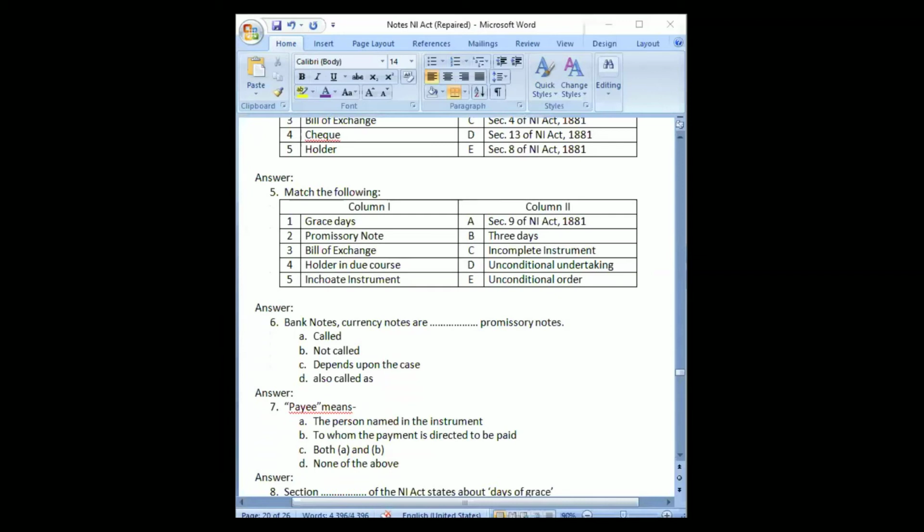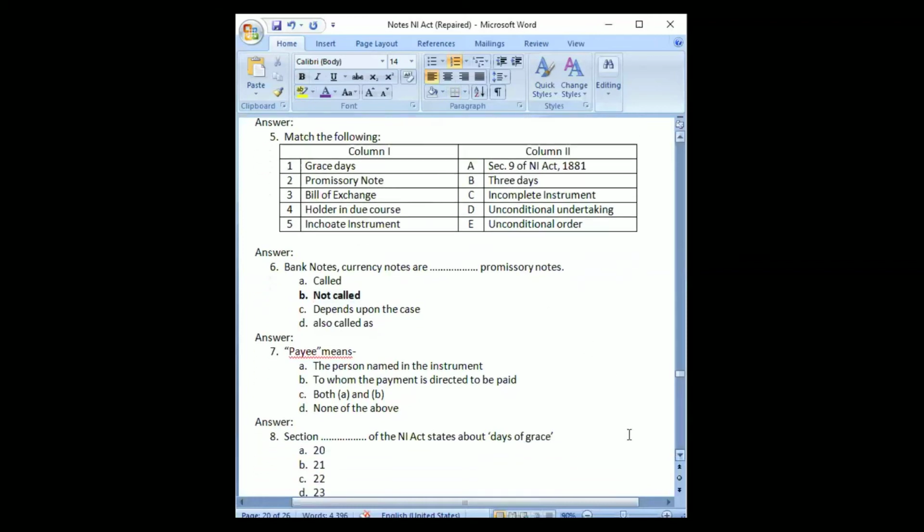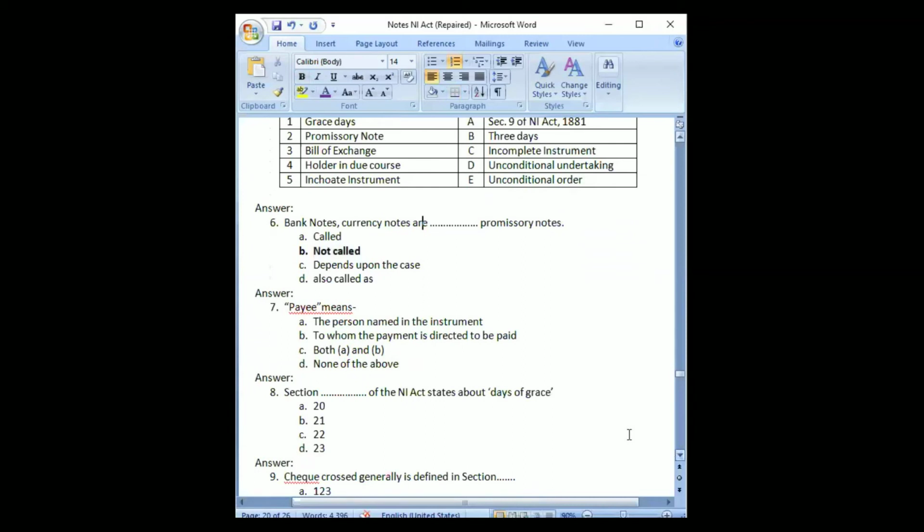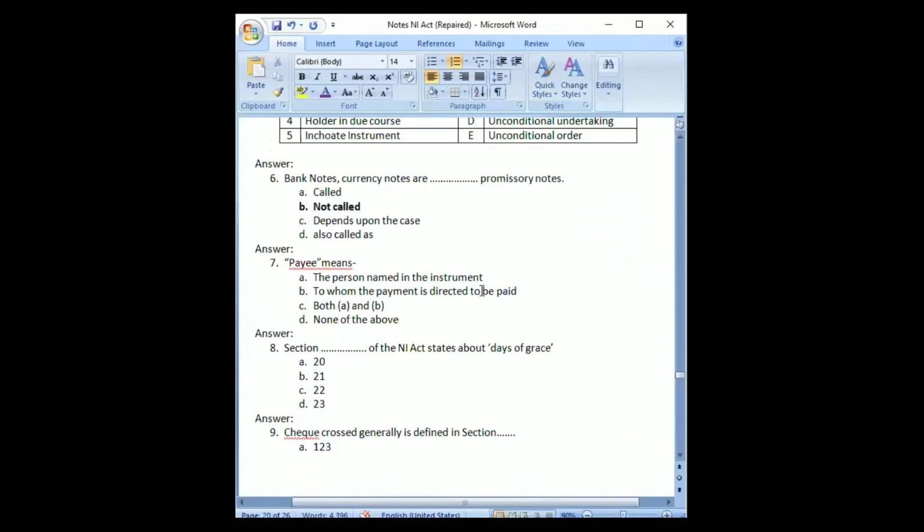Next one. Bank notes, currency notes are not called promissory notes. Yeah, are not called promissory notes. So this is given in the NI Act itself, right? That bank notes and currency notes would not be considered as promissory notes or any type of instrument under the Act. Next one.